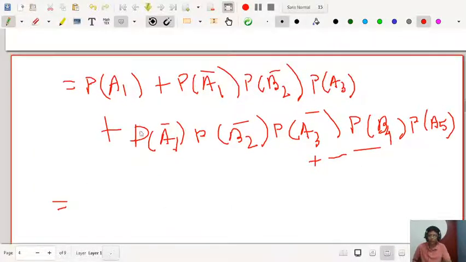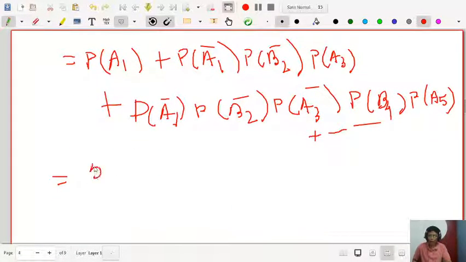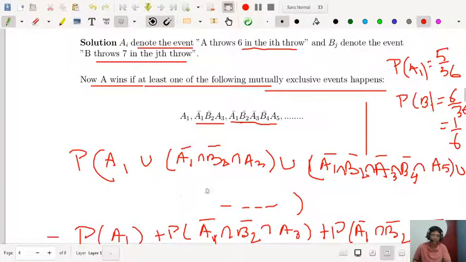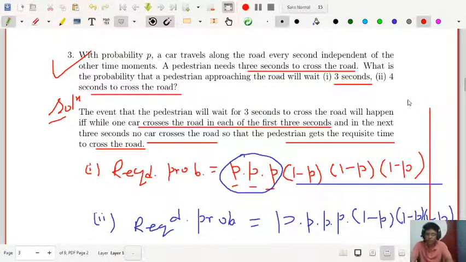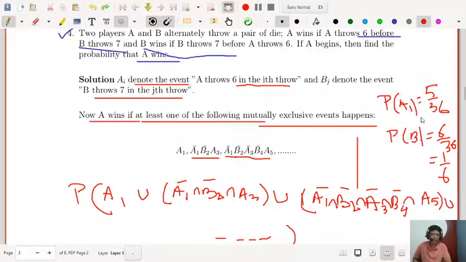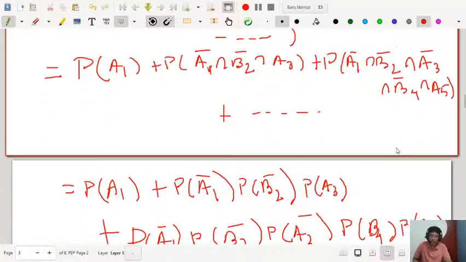So what is the probability of A1? Probability of A1 is 5 by 36. Right? Look at that, I have calculated. It is Ai and Bj actually. So probability of Ai is 5 by 36, probability of Bj is 1 by 6. So Bj bar will be 1 minus 1 by 6, and Ai bar will be 1 minus 5 by 36.